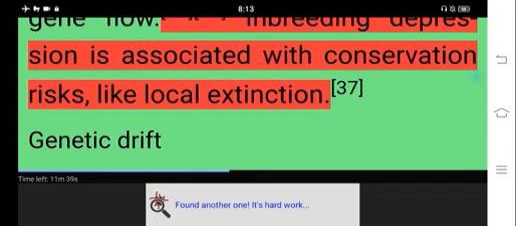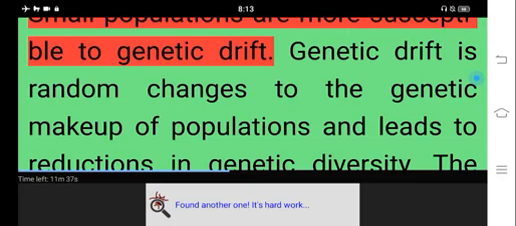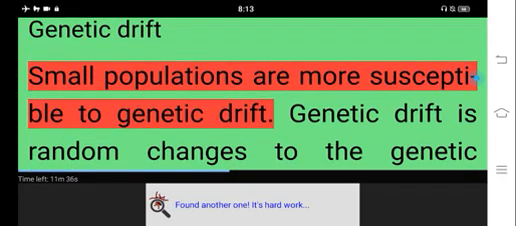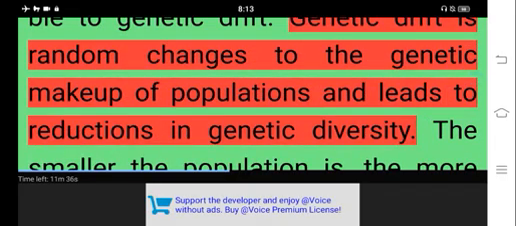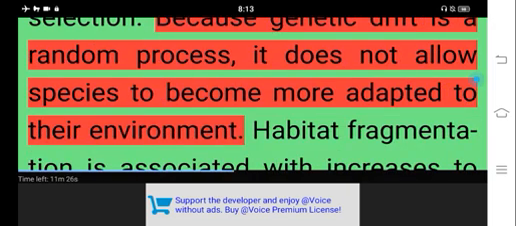Inbreeding depression is associated with conservation risks, like local extinction. Genetic drift. Small populations are more susceptible to genetic drift. Genetic drift is random changes to the genetic makeup of populations and leads to reductions in genetic diversity. The smaller the population is, the more likely genetic drift will be a driving force of evolution rather than natural selection. Because genetic drift is a random process, it does not allow species to become more adapted to their environment.